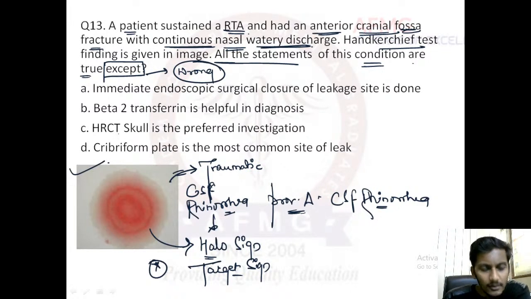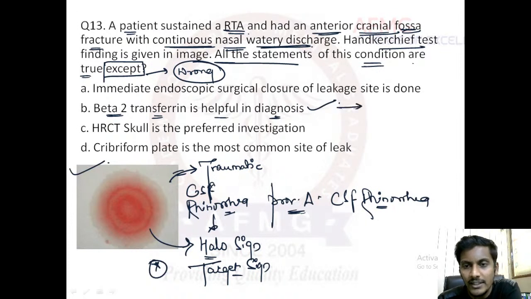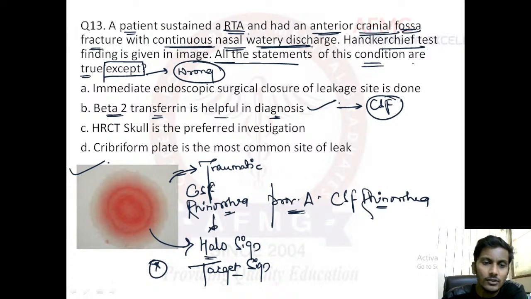Anybody? Till you answer the first question that I have, I'll go on to statement number 2. Statement 2 says option B, beta 2 transferrin is helpful in diagnosis. Yes, presence of beta 2 transferrin in this fluid is diagnostic of CSF. Please remember, we send this sample for biochemistry lab, and if we can find presence of beta 2 transferrin, they say yes, this is CSF, and therefore this is the case of CSF rhinorrhea. So beta 2 transferrin levels would be helpful in diagnosis.